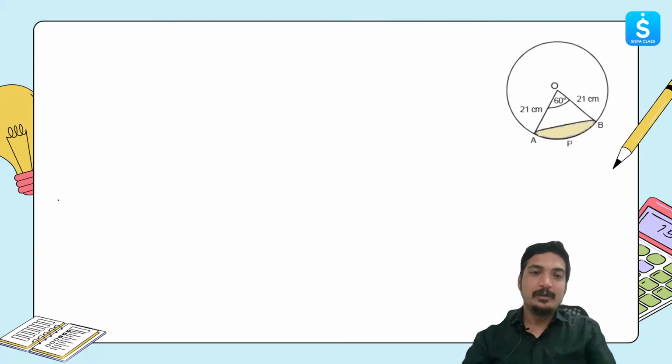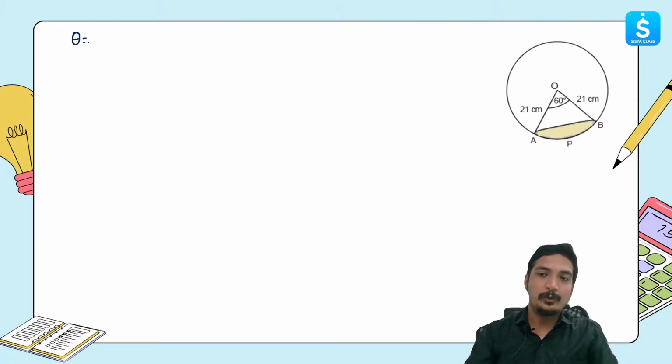Moving ahead, we have the value of theta to be 60 degrees and the value of r to be 21 centimeter. Let's try to find out the length of arc. Length of arc will be theta upon 360 multiplied by 2 pi r.